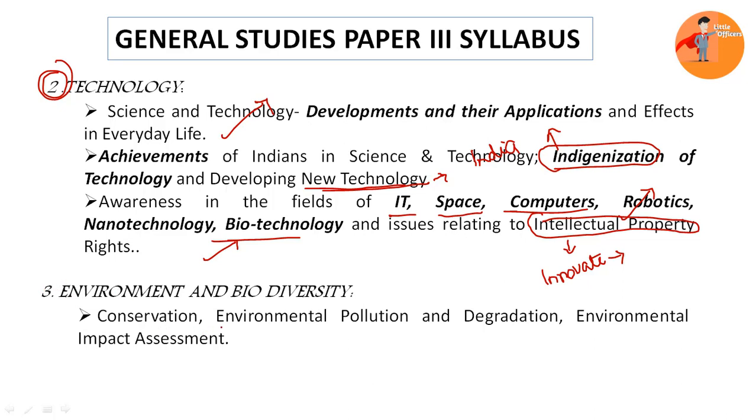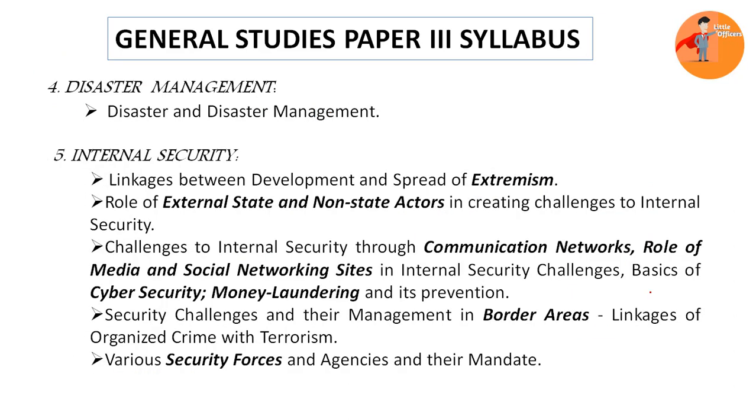Here we'll be looking at conservation, environmental pollution, degradation and environmental impact assessment. This environmental impact assessment is a very important topic. So these are the topics given in the UPSC syllabus. Then the fourth one, which is disaster management. Under disaster management we'll be looking at what are the disasters and how they can be managed, and what are the phases of disaster management.